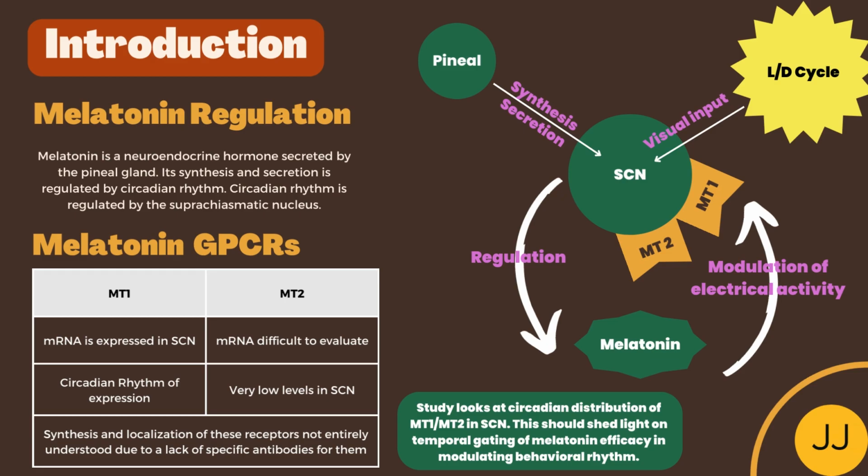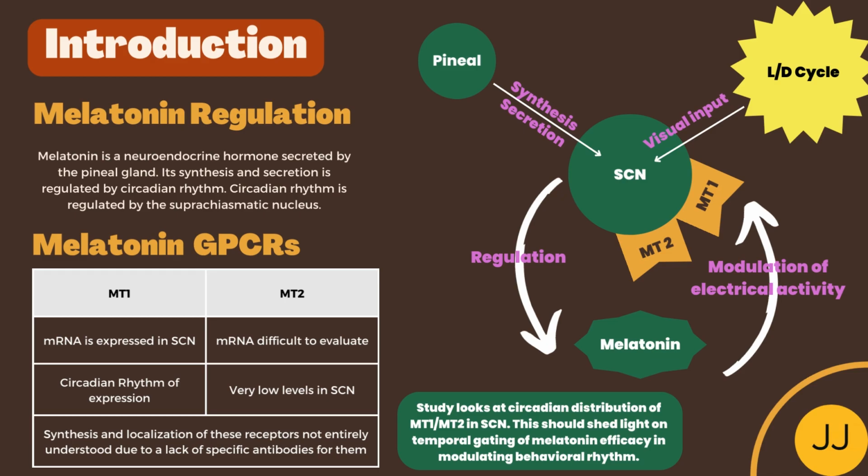Melatonin is a neuroendocrine hormone secreted by the pineal gland. Its synthesis and secretion is regulated by circadian rhythm, and circadian rhythm is in turn regulated by the suprachiasmatic nucleus. So as we can see from the figure on the right, the light-dark cycle, which is pretty much the cycle that allows us to know whether it's day or night, will provide visual input to the suprachiasmatic nucleus, which paired with the pineal gland helps regulate the amount of melatonin secreted into the body.